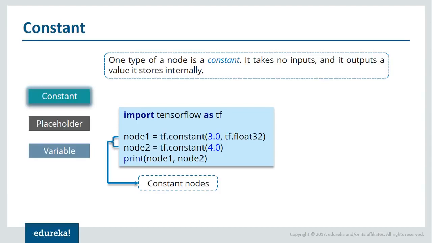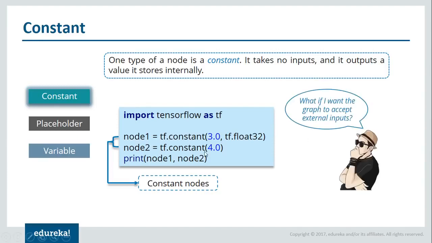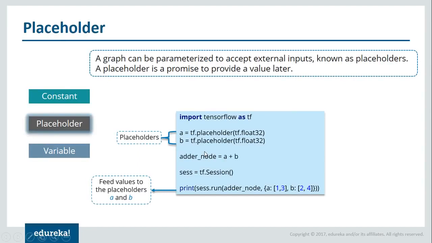But what happens when I want my graph to accept external inputs? What if I want my graph to accept some data that is present externally? If I want to feed my model a data set, how will I do that? With the help of constants? Definitely I cannot do it, right? At that time, what I need is a placeholder. Placeholders are nothing but a promise to provide a value later.